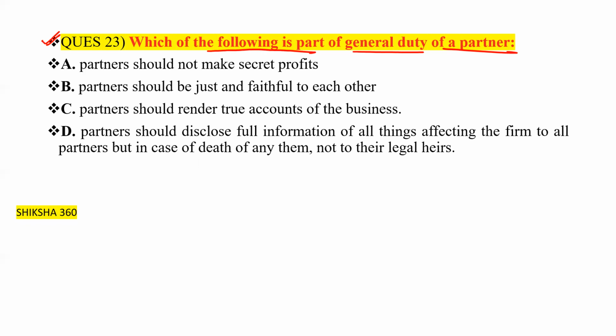So partner should make secret profits. Partners should be just and faithful to each other. Partner should render true accounts of the business, or partner should disclose full information of all the things affecting the firm to the partners, but in case of death of any of them, not to their legal heirs.